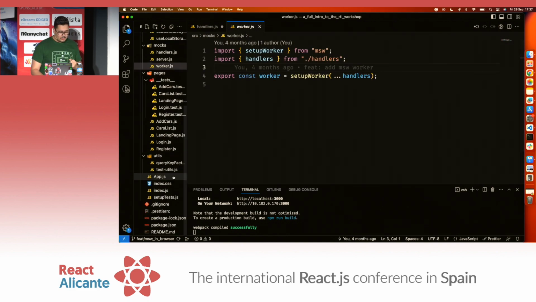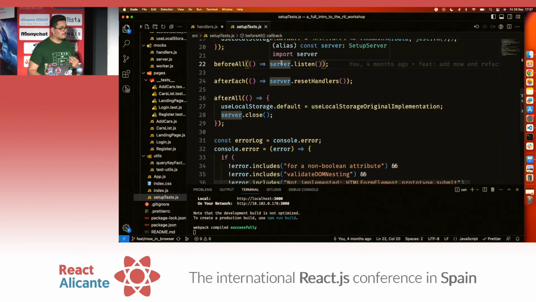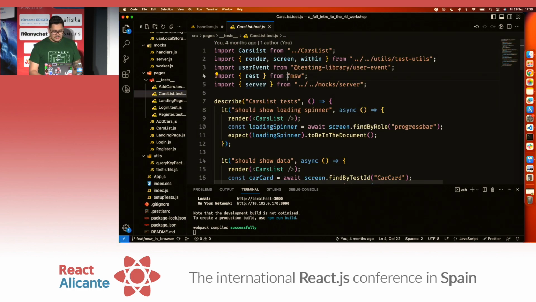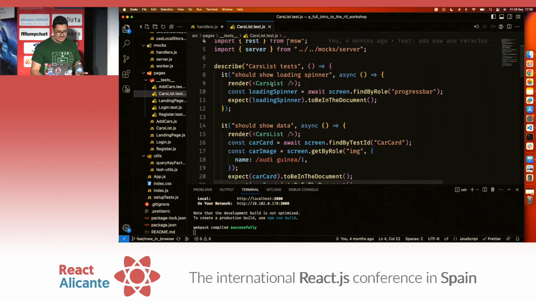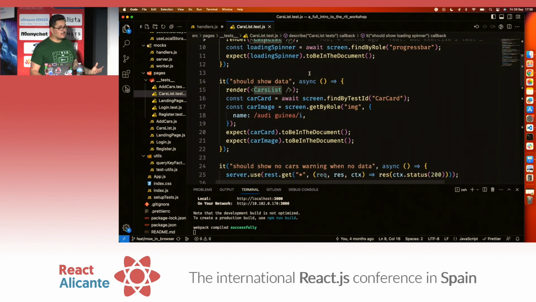And every time we want to run a test, inside of our setup test file, we just tell the mock service worker, hey, start listening, start intercepting stuff. And if you look into our test file that I have here, let me go to a smaller one, pretty much there's no mocking of the network. Everything we have here is just normal requests responsible for loading data and doing data fetching. I don't have any manual mocking, axios mock adapter and stuff, because we just let the components be components and MSW intercepts stuff at its level.